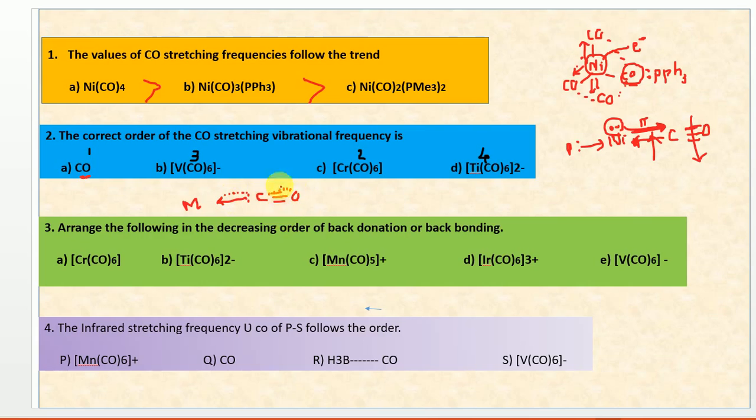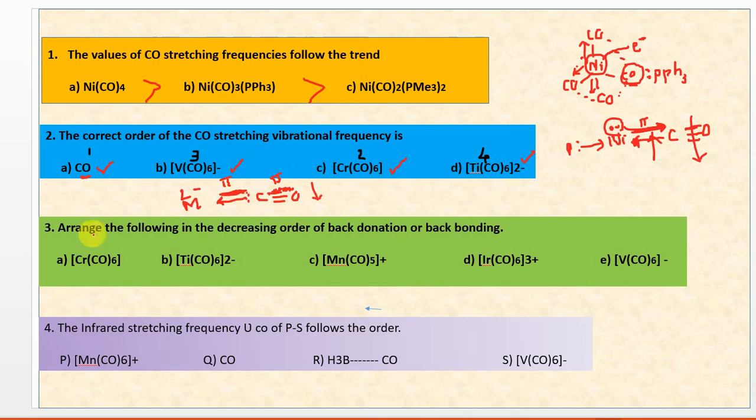CO stretching frequency reduces if it combines with a metal which has a more negative charge. A metal having more negative charge means the strength of this pi bond gradually increases, and automatically this pi bond is going to reduce. So now you see which has the high CO stretching frequency. The first is free CO. The second is neutral metal. The third is metal having -1 charge, and the fourth is metal having -2 charge. The greater the negative charge on the metal, the greater will be this pi bond strength, and it will lessen the CO stretching frequency by weakening this pi bond.